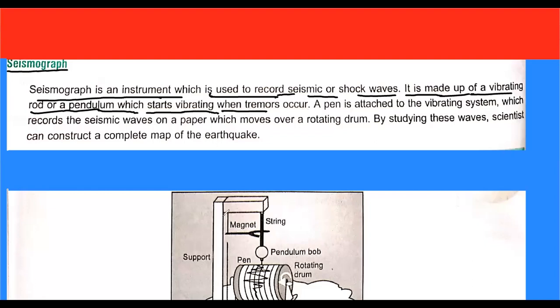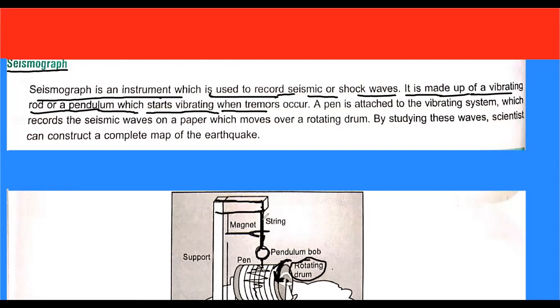Okay. So here one support beam is given, and from this support beam one pendulum is hanged, right? And from this pendulum, one pen is attached, and this is white paper which is rolled over a cylindrical support, right? So this is a rotating drum which rotates with the help of a motor. It starts rotating when an earthquake comes near it.